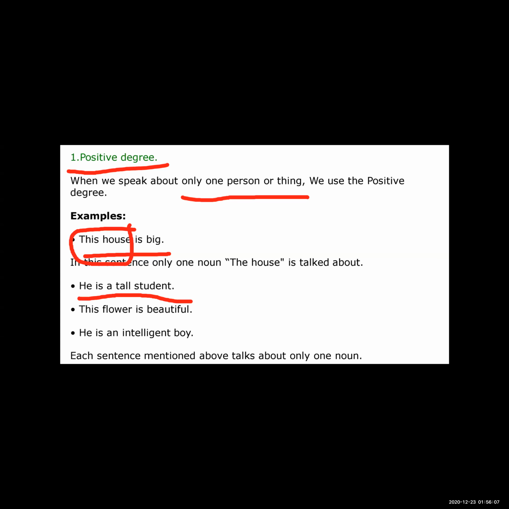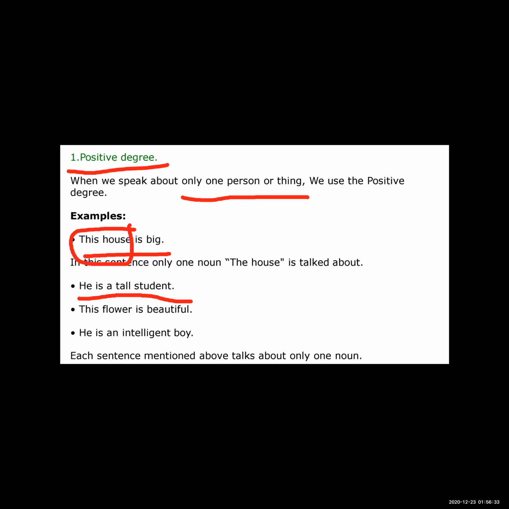So in this sentence there is one noun, that is student. Okay, means the sentence is talking about only one person. Okay, he is a tall student. Okay, how is the student? The student is tall. So here is the positive degree. Now see, this flower is beautiful.